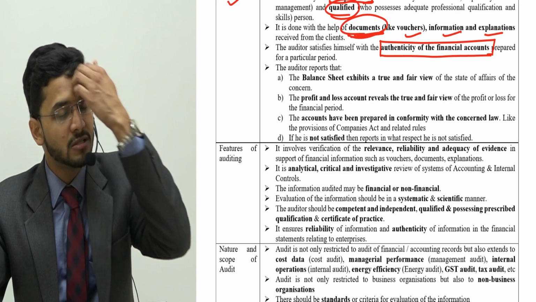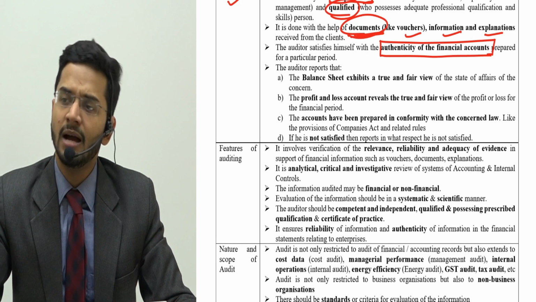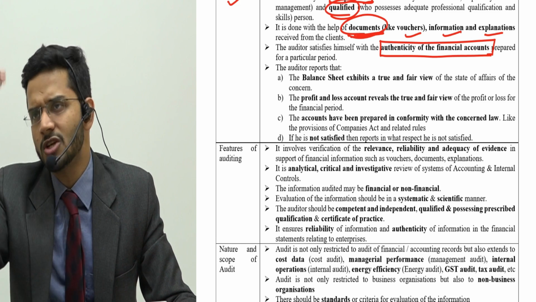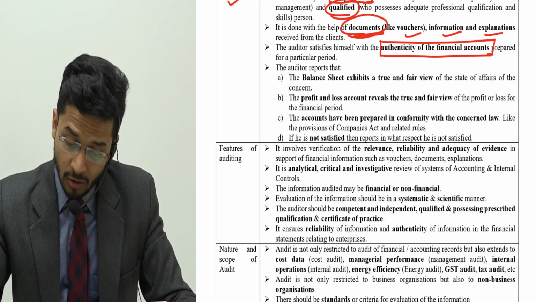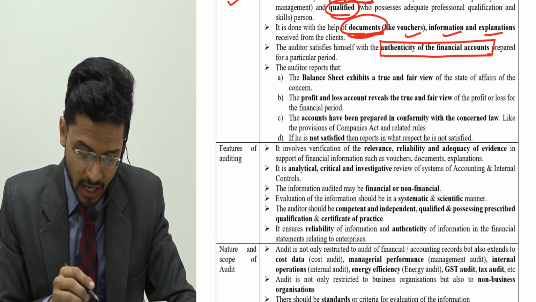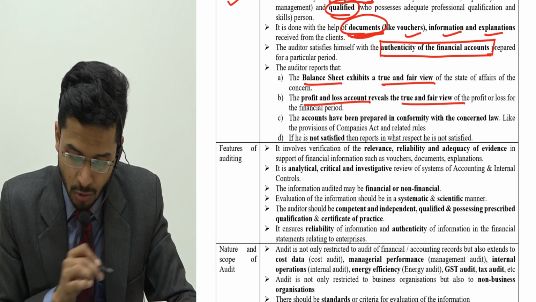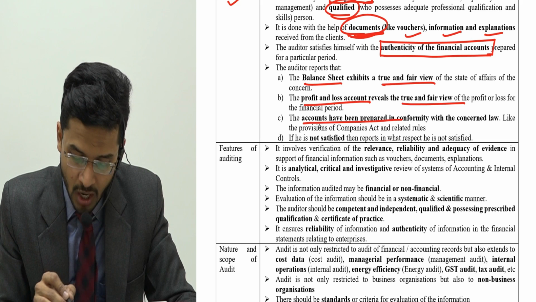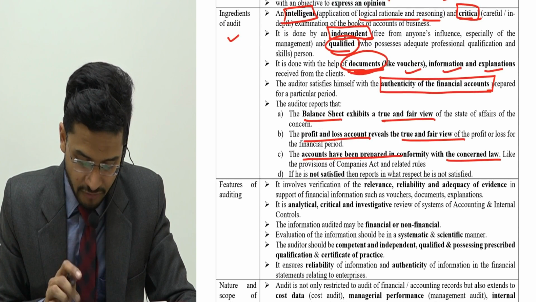Legal regulations means Ind AS might be applicable for the company. The Companies Act suggests a lot of things. The Institute of Chartered Accountants has given guidance notes on how to prepare accounts. All those should be followed and the auditor should take care of it. Then the balance sheet should give a true and fair view. The profit and loss account should give a true and fair view. Accounts are in conformity with concerned law. These are the ingredients of audit.